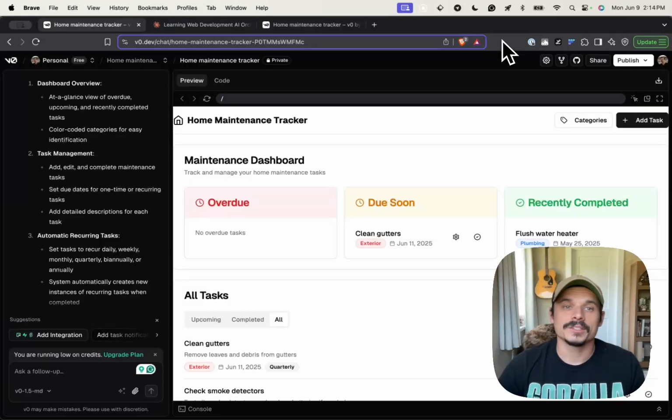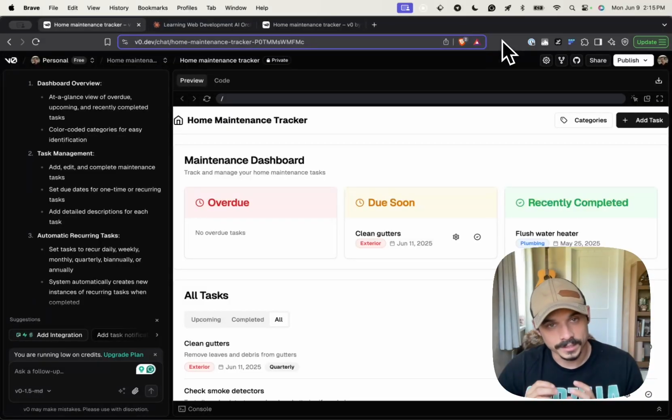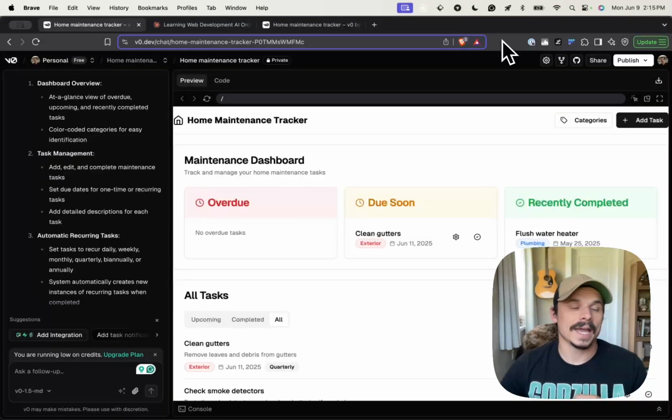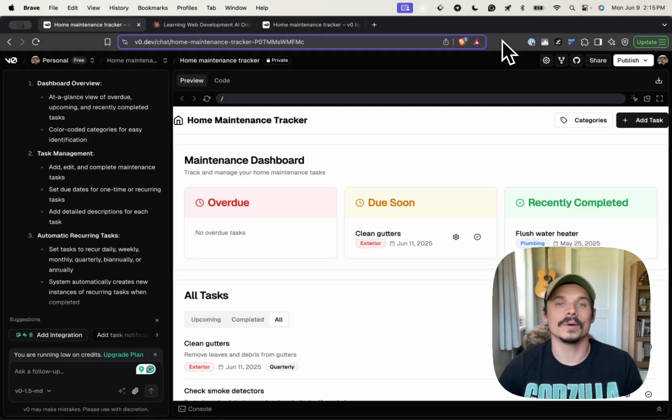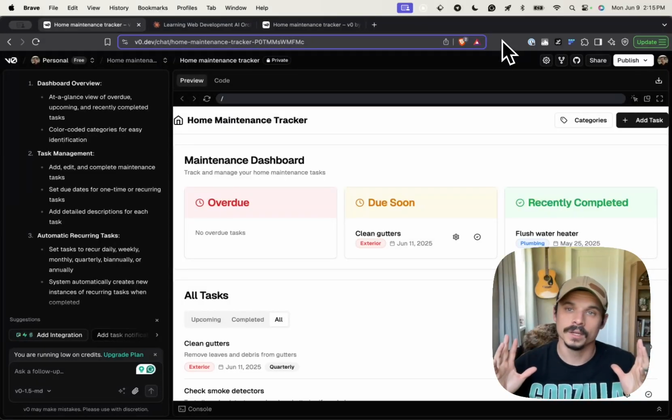AI is not meant as a replacement for knowing how to code, but what it does do, I think, really, really well is it extremely heavily amplifies your ability to code. However, I don't think it replaces the need to know how to code. I still think you need to know how to code, at least at a basic level, in order to effectively vibe code things.